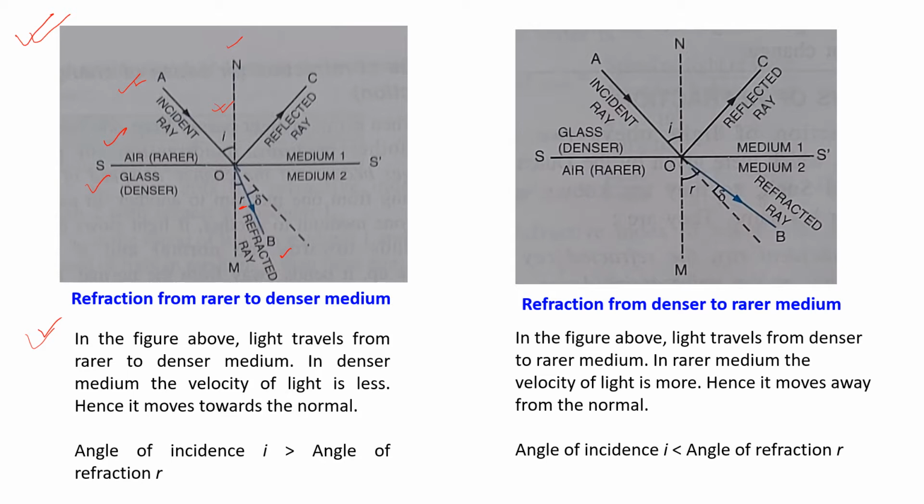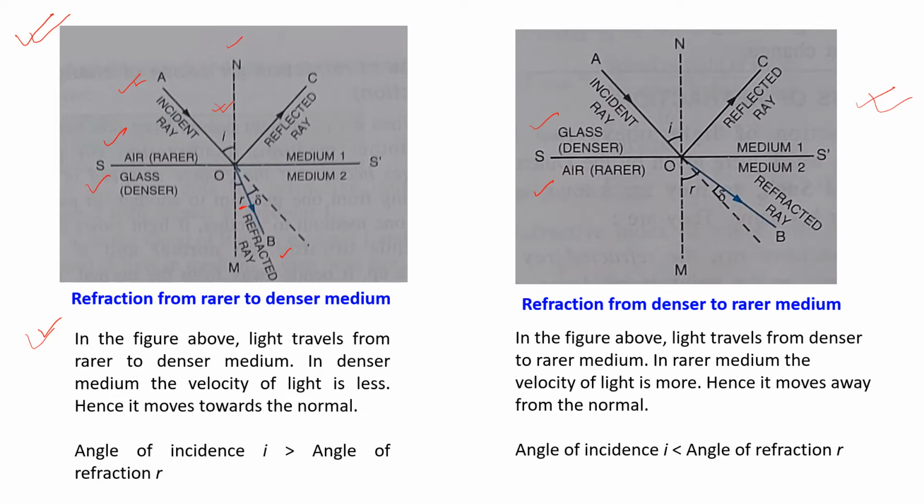Now let us see in the second case what is happening. When the light is traveling from glass and entering the air medium, that means glass is the denser medium, air is the rarer medium. When the light enters the rarer medium from the denser medium, as in the rarer medium the velocity of the light is more, hence it will move away from the normal.